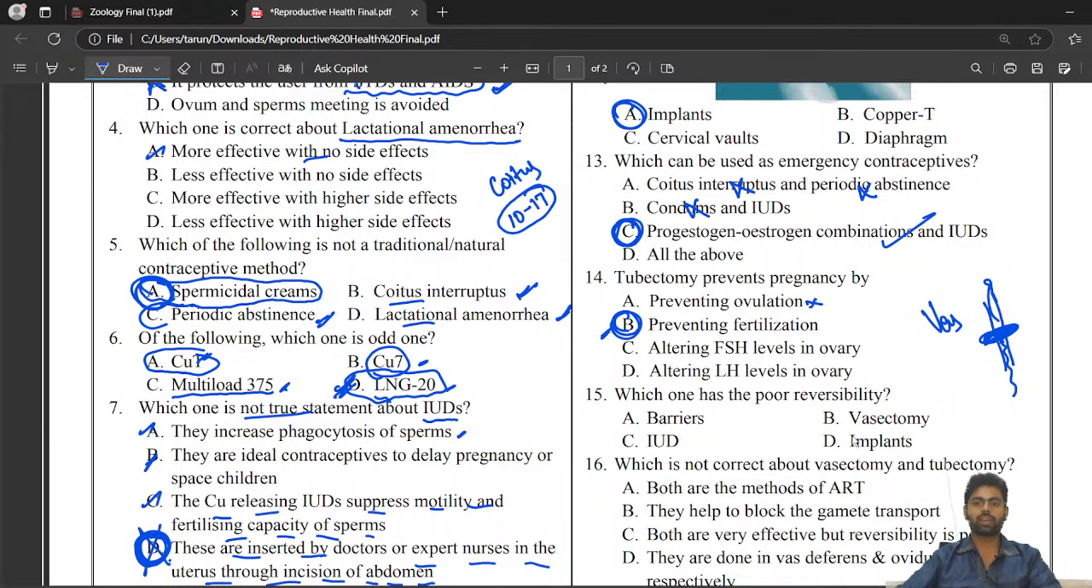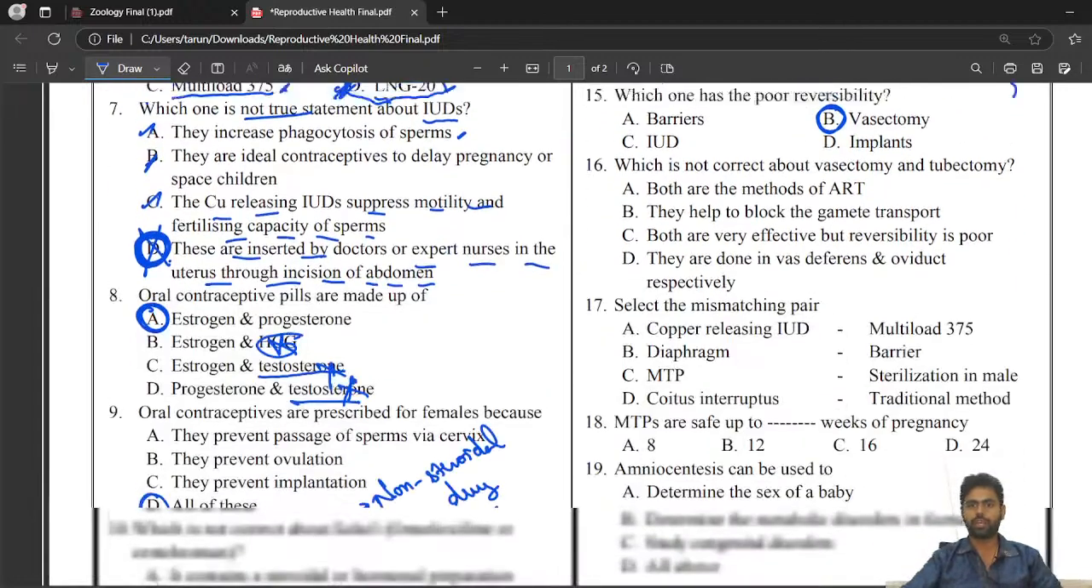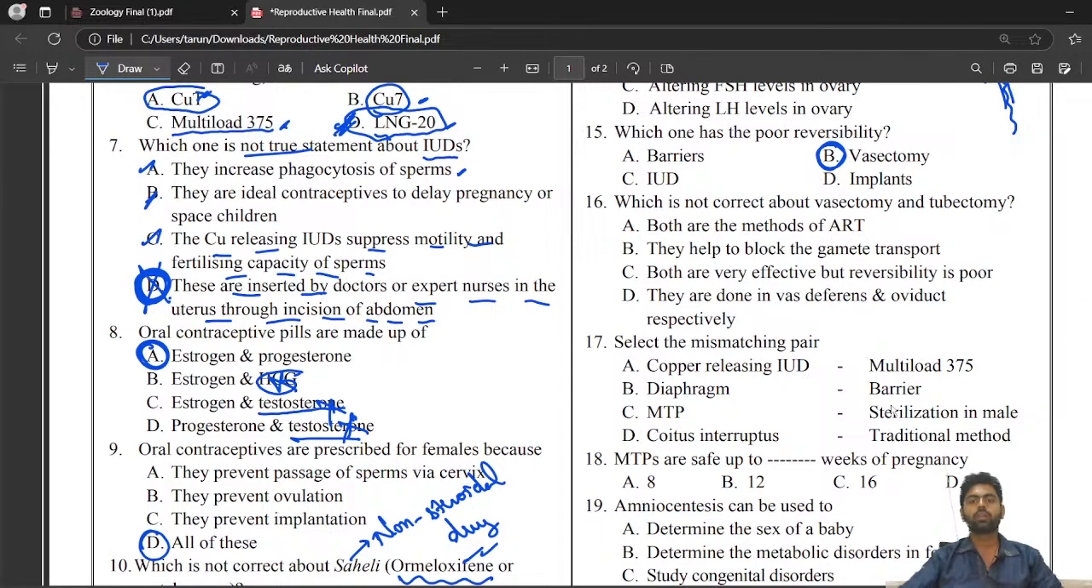Which one has the poor reversibility? Vasectomy has a poor reversibility. We can say irreversible. Sometimes it is irreversible due to the negligence of the doctor. Tubectomy and vasectomy are irreversible. Barrier methods we can reverse anytime, implants anytime, and IUDs also anytime we want. But vasectomy, no, we cannot. So that is poor reversibility.